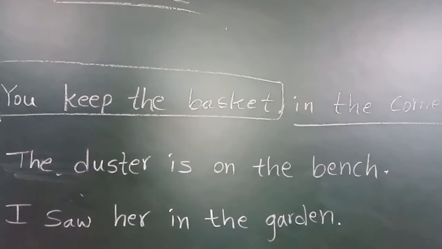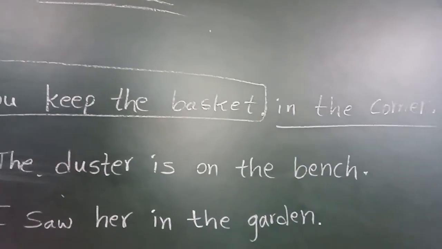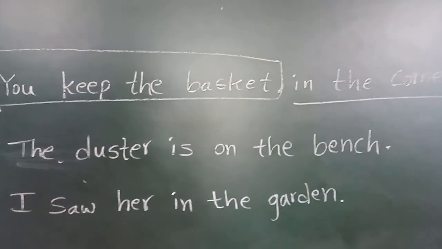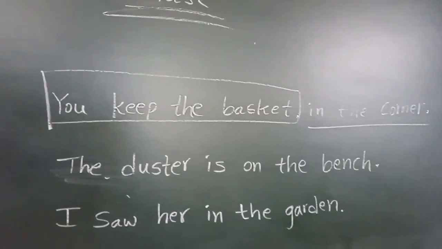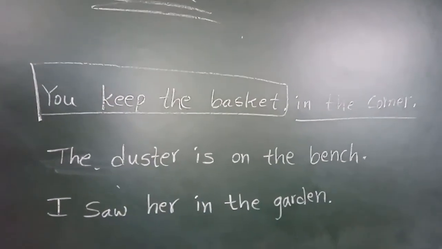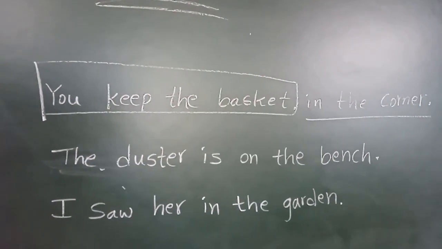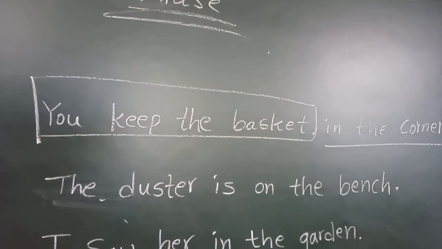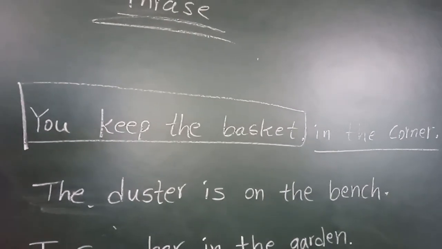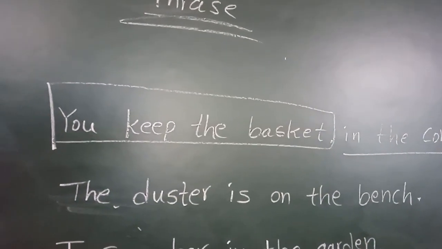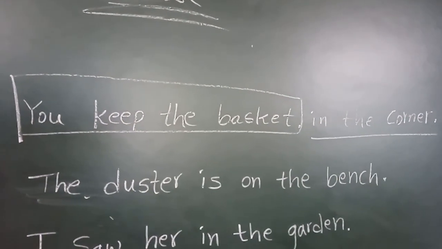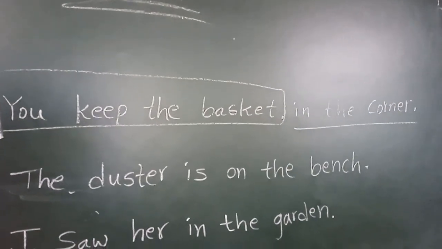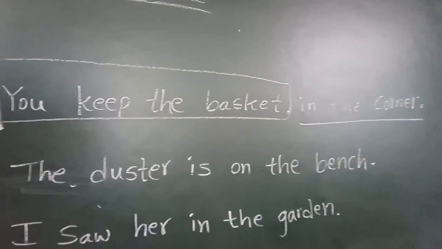The duster is on the bed. In this, what is the phrase? The duster. Is the duster phrase? Vishwateja, you sit down, listen to her. What is the phrase in that? On the bed. Not is, only on the bed. Something is on the bed. What is that something we don't know, but on the bed we know. So that is a phrase, children. Phrase means what? Group of words which makes sense but not complete sense.